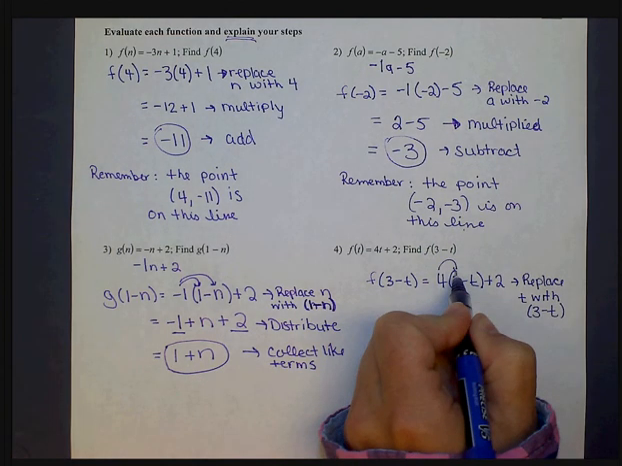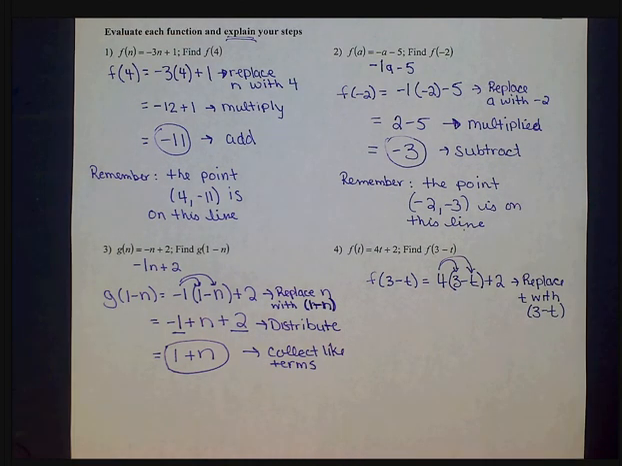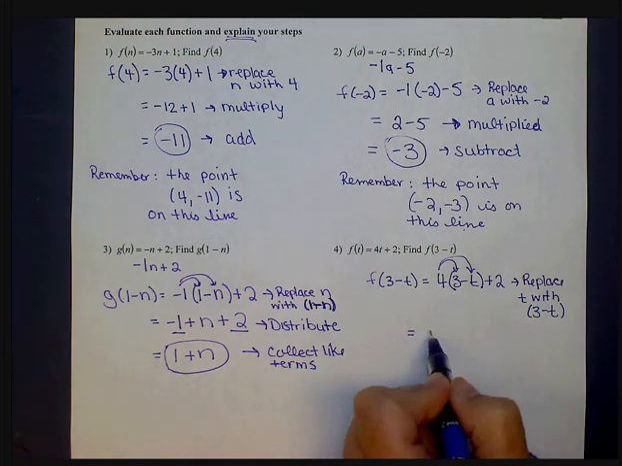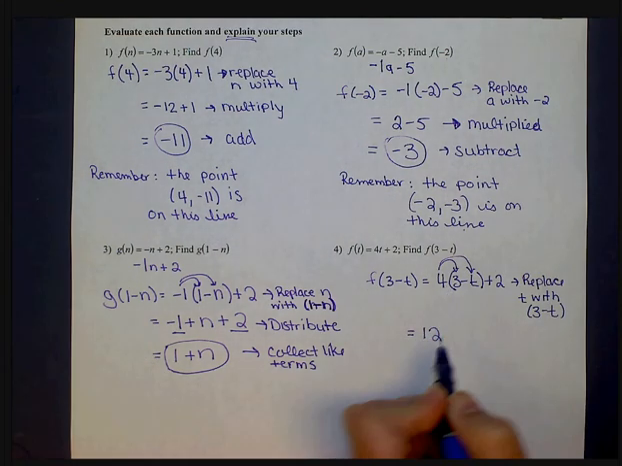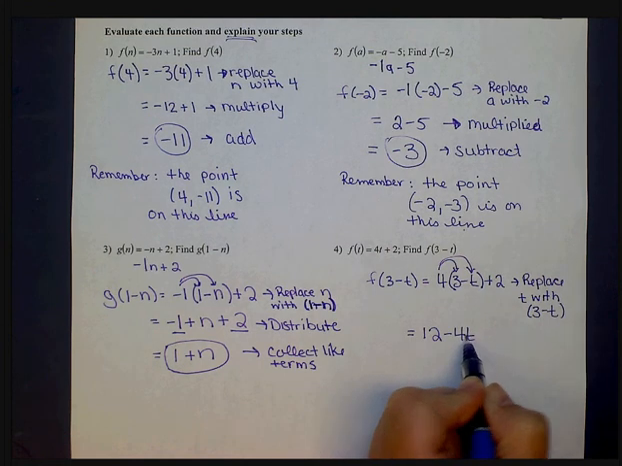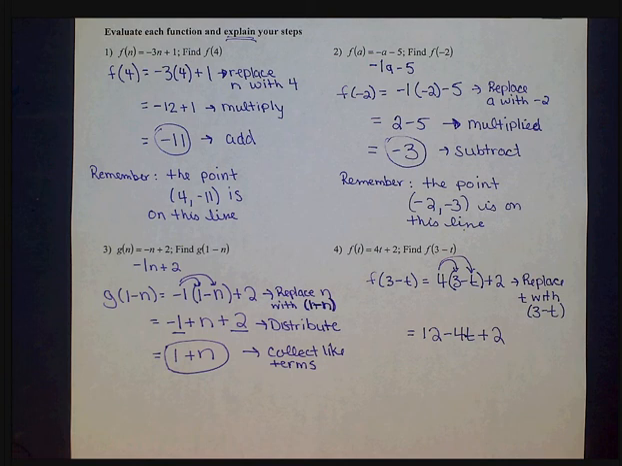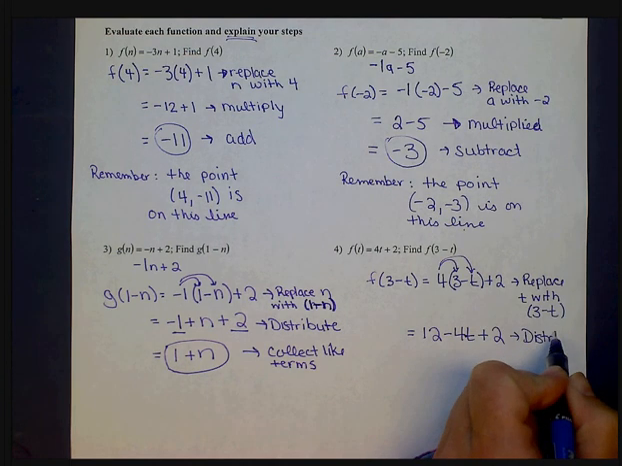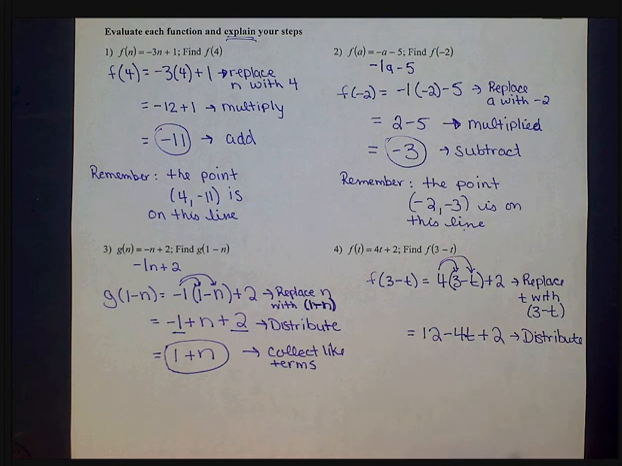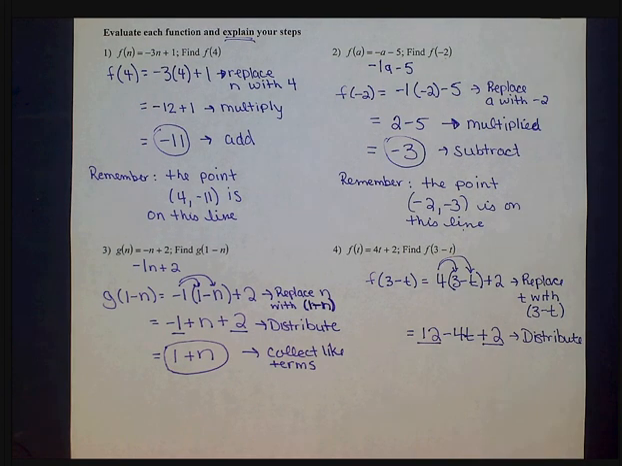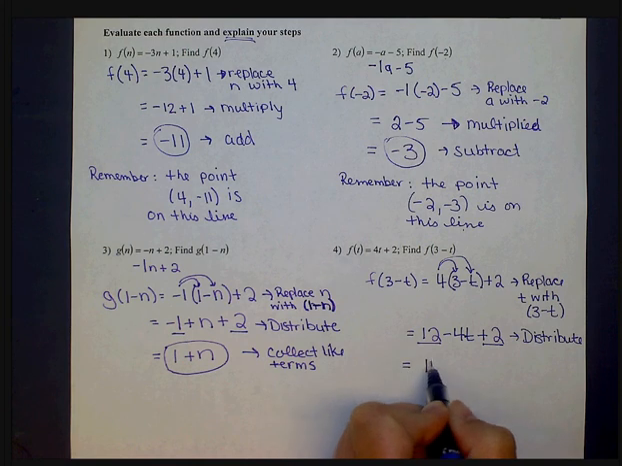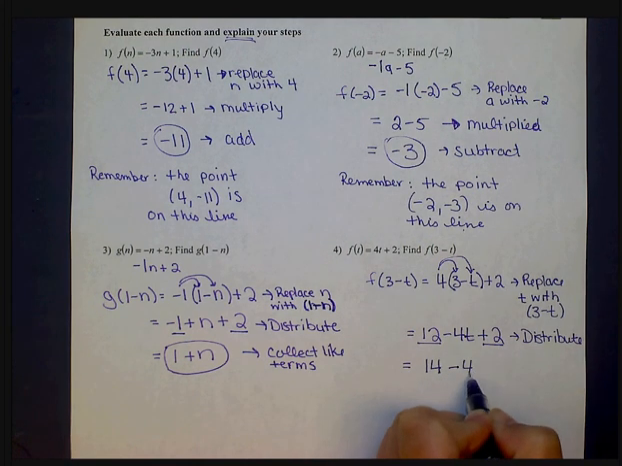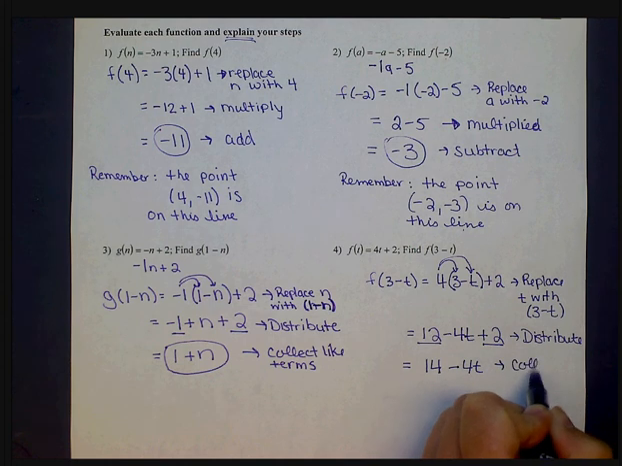All right, then we're going to simplify by distributing. So you're going to do 4 times 3, which is 12, and 4 times negative t, which is negative 4t, and then bring down our plus 2 from our original function. So our step is to distribute. And then finally collect our like terms, our numbers 12 and 2. So 12 plus 2 will give us 14 minus 4t. So that step is to collect like terms.